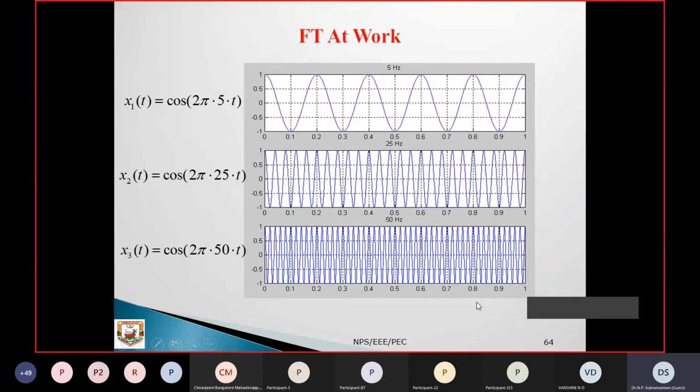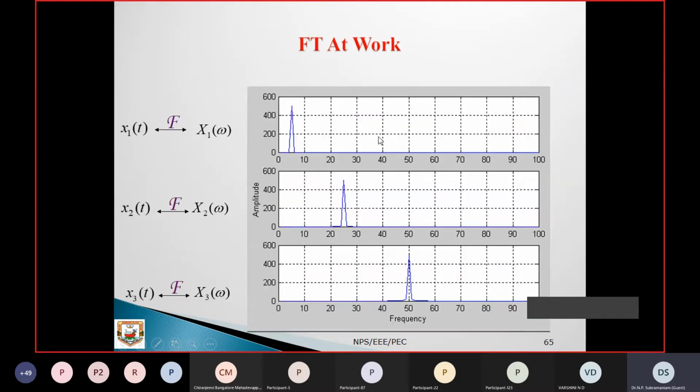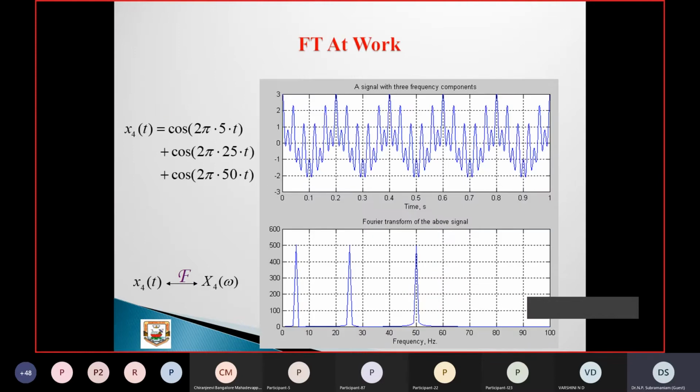Now you can see for different time on the x-axis, the y-axis is the magnitude. The magnitude is 1, so this is 1. Now if you apply the Fourier transform to this, you get this: exactly at 5 hertz, 25 hertz, and 50 hertz. So this clearly indicates the frequency of this particular waveform. That is the main application of the Fourier transform, because in our applications we need the frequency content present in the particular waveform. That's why this is important.